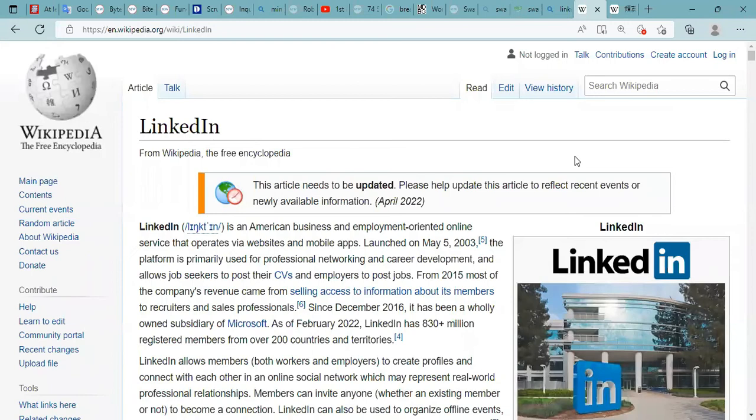LinkedIn is an American business and employment-oriented online service that operates via websites and mobile apps. Launched on May 5th, 2003, the platform is primarily used for professional networking and career development and allows job seekers to post their CVs and employers to post jobs. CV is resume.